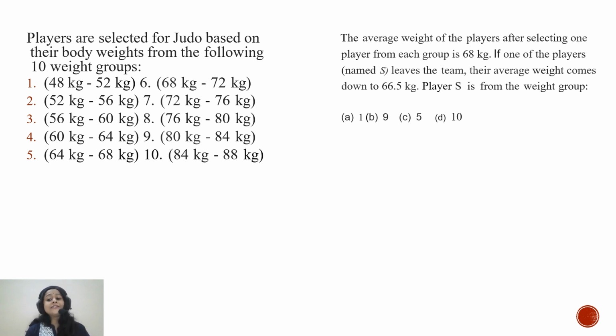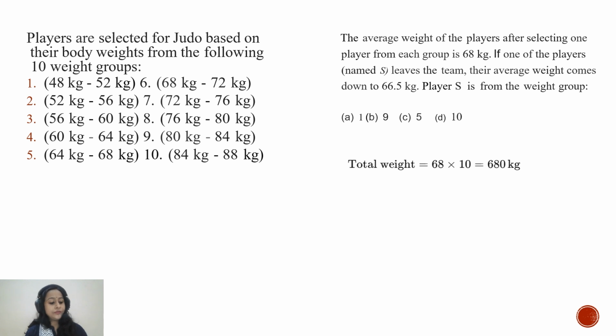Since 68 kg is the average of 10 players, we need to find out the total weight of 10 players. Given the average, we can find out the total weight of these 10 players. So total weight of 10 players will be 68, that is the average, into 10 players, which is 680 kg.